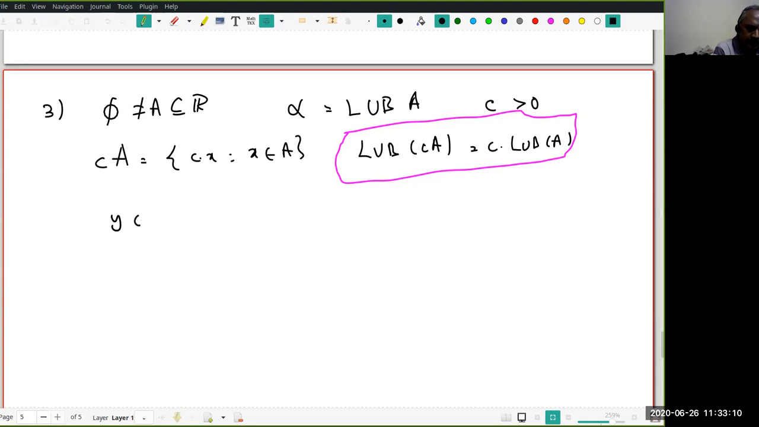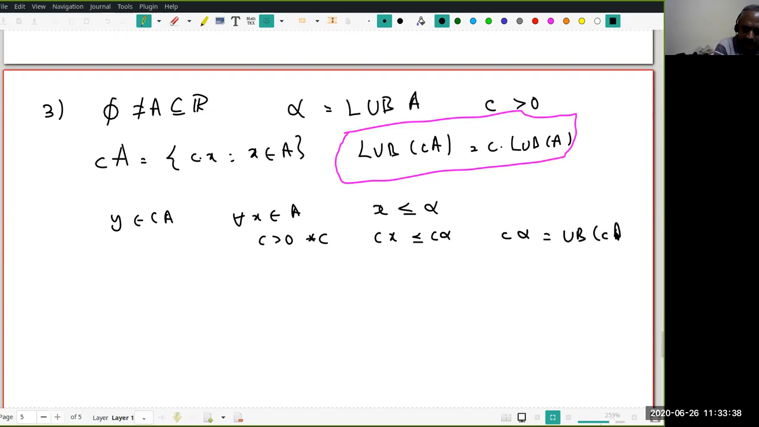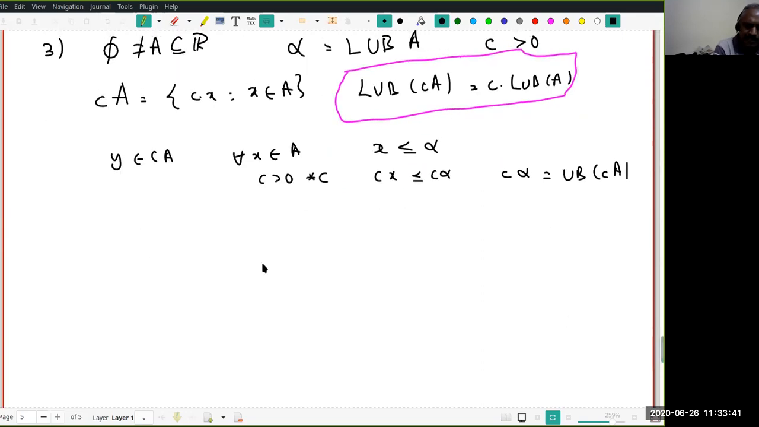Let y belong to CA. Then what do I know? There is an x such that y is Cx. Therefore, for all x in A, x is less than or equal to alpha, because alpha is the least upper bound. Now multiply by C, which is positive, then I get Cx is less than or equal to C alpha. Therefore C alpha is an upper bound of C times A. This is okay. We had already seen it. I'm just repeating the proof.